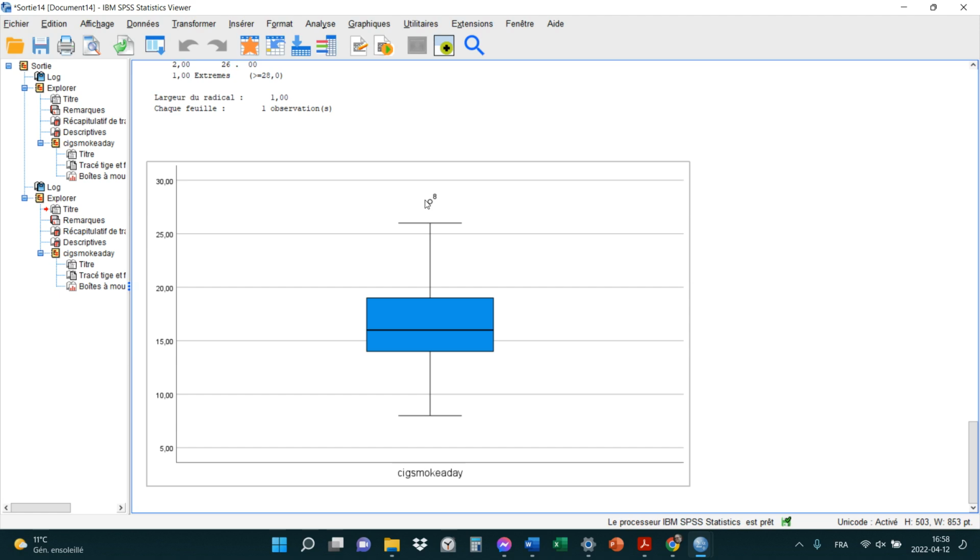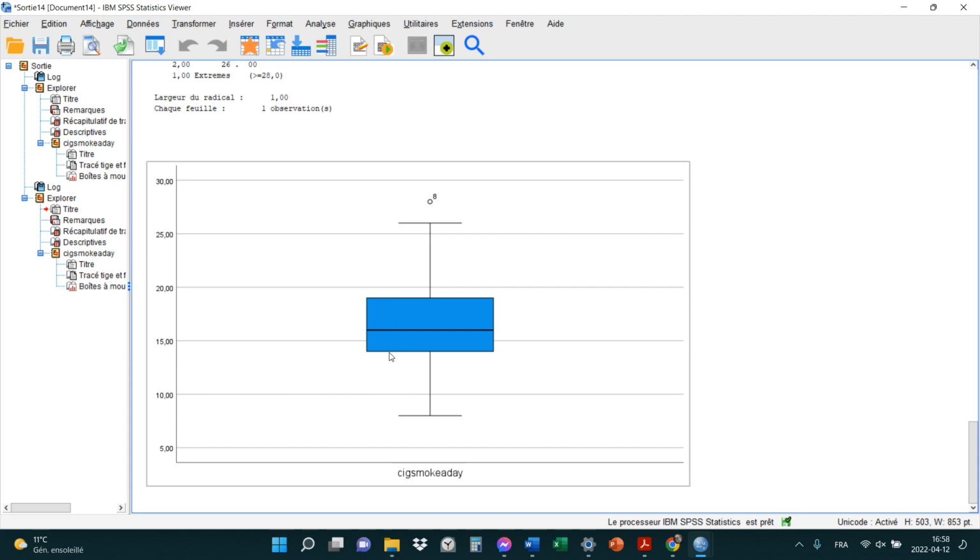Il y a des recherches qui suggèrent que quand un score est juste au-dessus de 1.5 fois cette différence entre le 75e percentile et le 25e percentile, ça devrait pas nécessairement être considéré un score extrême.